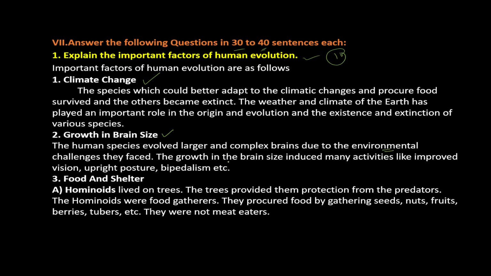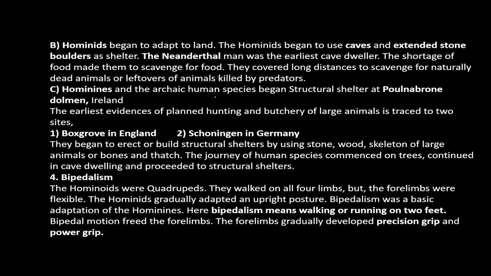Human species evolved a large and complex brain due to the economic and environmental challenges they faced. Then food and shelter. Especially hominids lived on trees. Trees were the shelters. They were vegetarians, not meat eaters, eating especially seeds, nuts, fruits, etc. At the time of hominids, they began to adopt land, and they settled in caves and under stone boulders, and meat eating was started at the time of hominids.